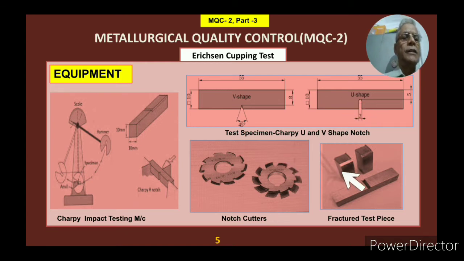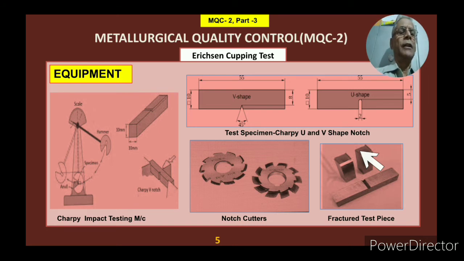Okay. And the last diagram I am showing is when this test is done, this is the test piece here, and when it is broken, it fractures here. This is the machined area, so this is slightly shining, but the rest of the part is the fractured part. By seeing this fractured part, you can judge whether it is ductile or it is brittle.